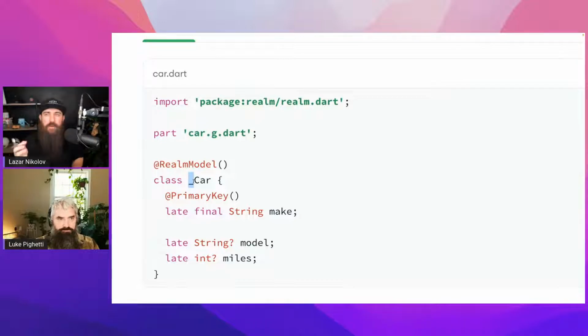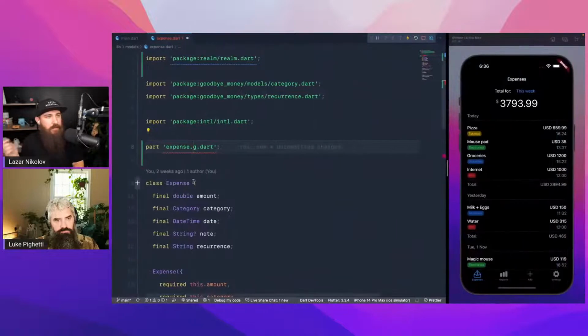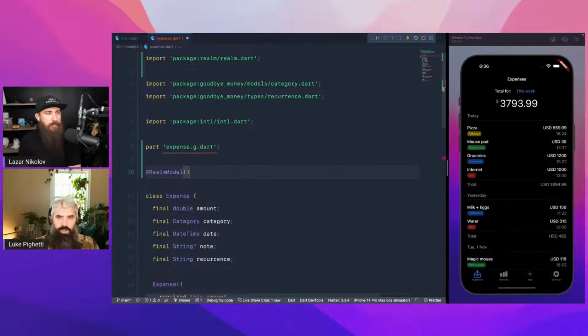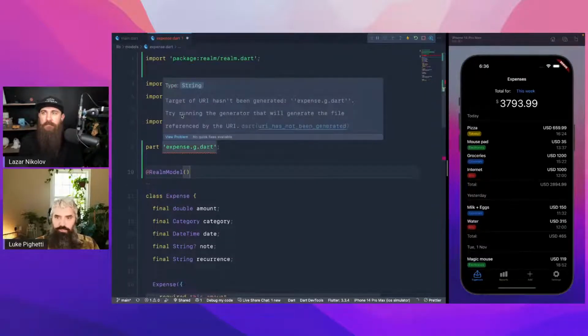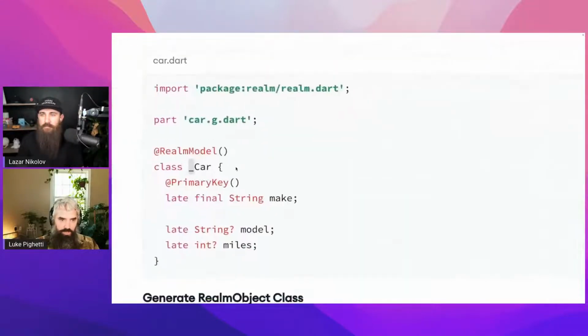What about the imports? For example, we're using the expense class everywhere. Do we need to change the import to be .g.dart? No, because the .g.dart is going to be invisible. It is merely a part of this file. So everything will go through expense.dart. Okay, cool. So let's see. If they did a good job of writing this package, then you'll be able to mark that as a realm model, make expense private, run code generation, and everything else should just work.